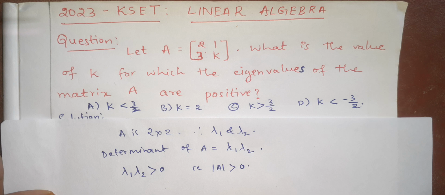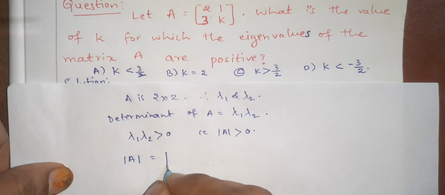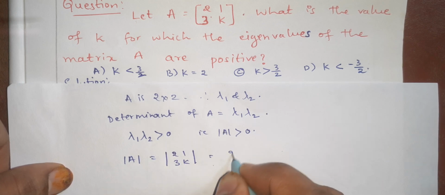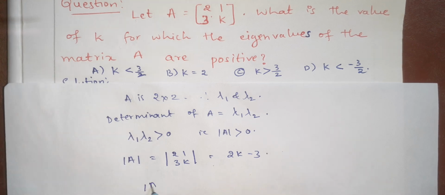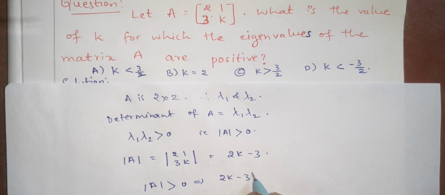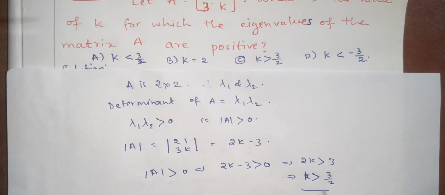Now we will evaluate the determinant. Determinant of A is equal to the determinant of [2 1; 3 k]. So this is 2k minus 3. Determinant of A greater than 0. This implies 2k minus 3 greater than 0. This implies 2k is greater than 3. This implies k is greater than 3 by 2.